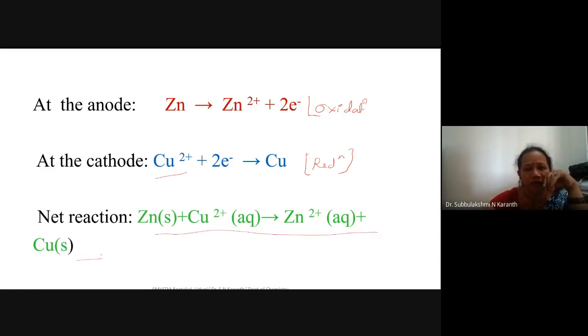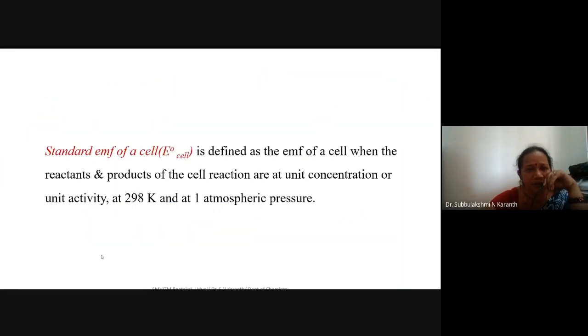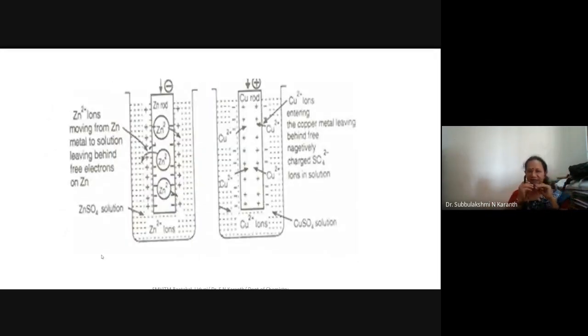Now, I already discussed the positive and negative charge carried by the electrodes. Why the zinc electrode is the anode and carries negative charge, and the copper electrode carries positive charge, I already discussed. Now I will tell you why. Here, if you observe the pressure which exists in this electrode, how do we construct this electrode? Zinc metal is dipped in a zinc sulfate solution. Cathode reaction.